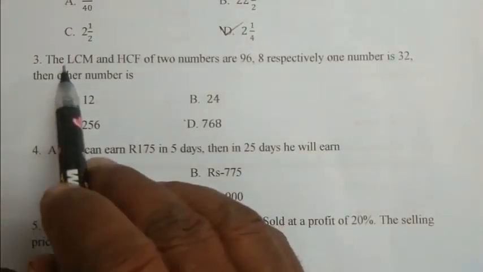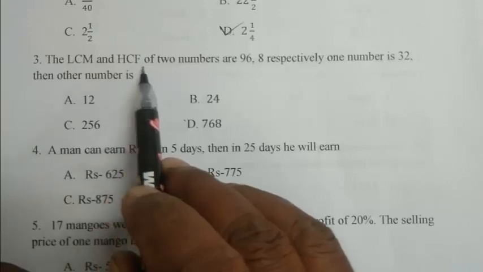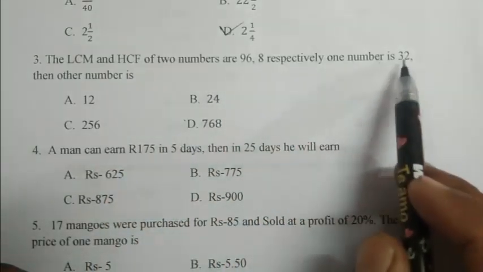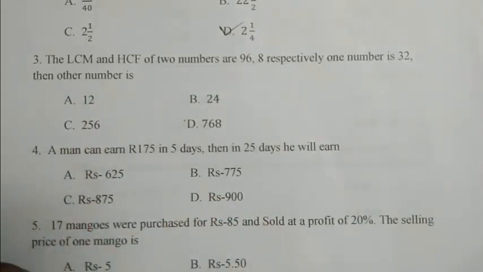Question number 3. The LCM and HCF of two numbers are 96 and 8 respectively. One number is 32, then the other number is.